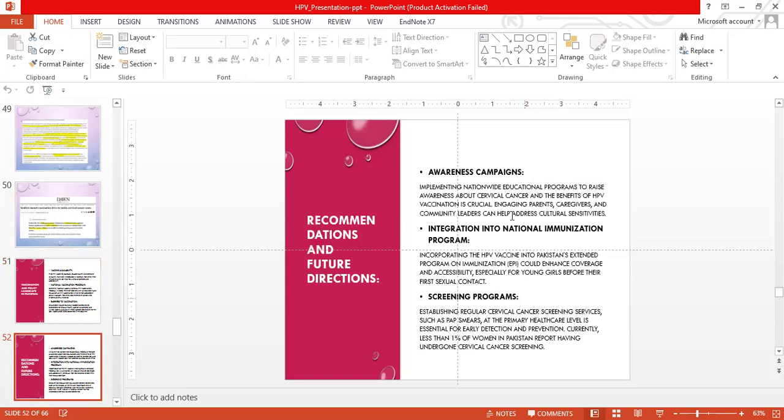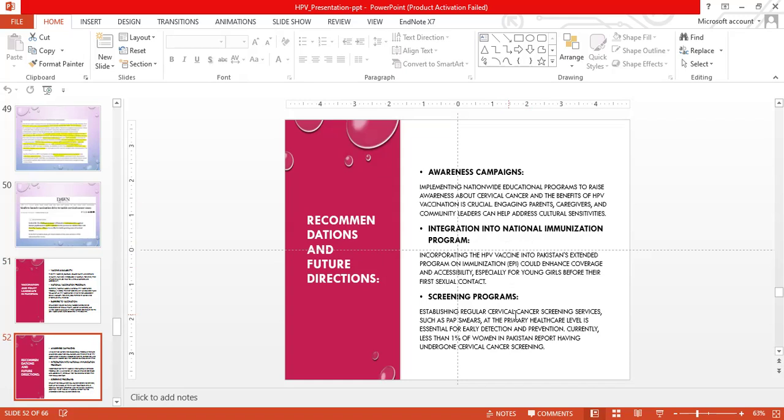Recommendations and future direction. Awareness campaign: implementing a nationwide educational program to raise awareness about cervical cancer and the benefits of HPV vaccination is crucial. Engaging patients, caregivers, and community leaders can help address culturally sensitive issues. Integration into the national immunization program: incorporating the HPV vaccine into Pakistan's EPI could enhance coverage and accessibility, especially for young girls before their first sexual contact.